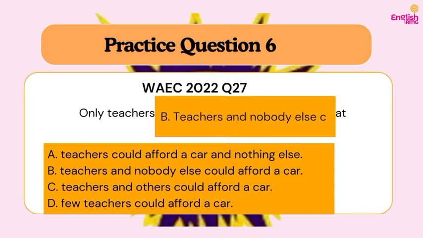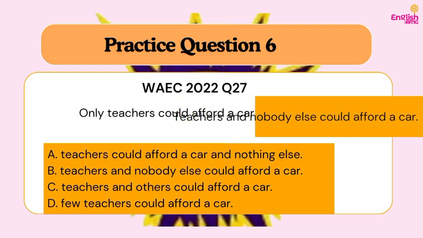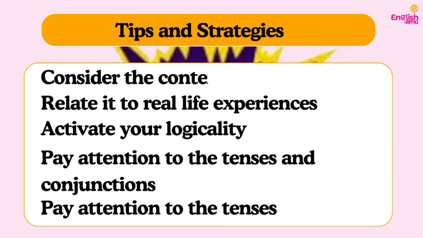So our answer is what? B. Teachers and nobody else could afford a car. That's another way to say that only teachers could afford a car. Do you understand from the analysis? Well, our answer cannot be A, C, or D, and so our answer is B. So we've come to the end of this lesson, and I hope you enjoyed it.